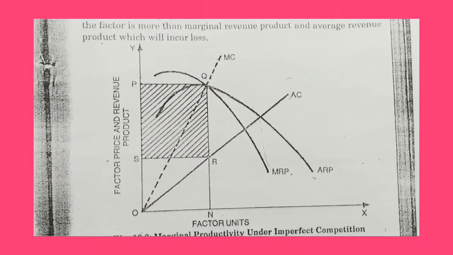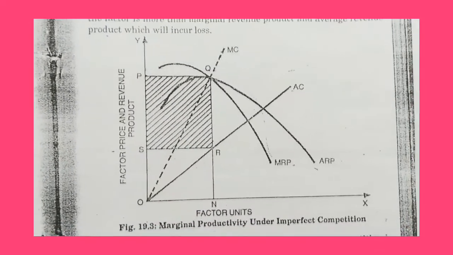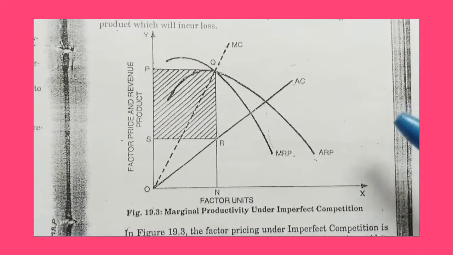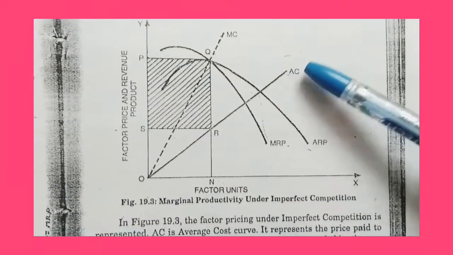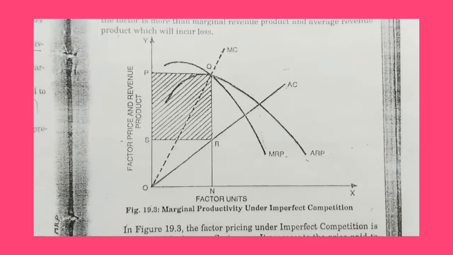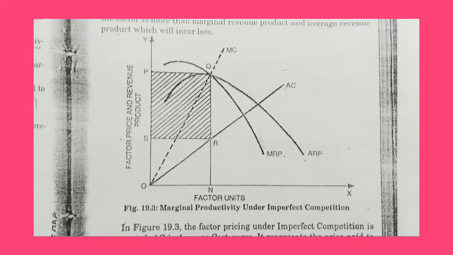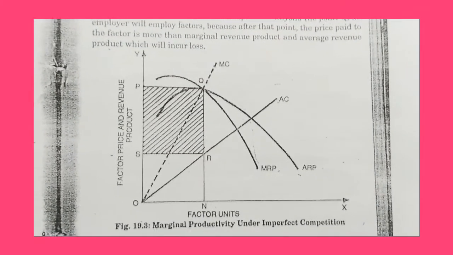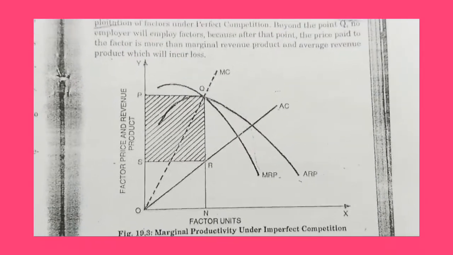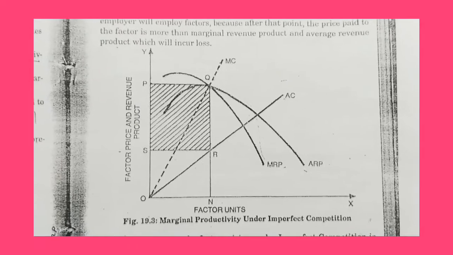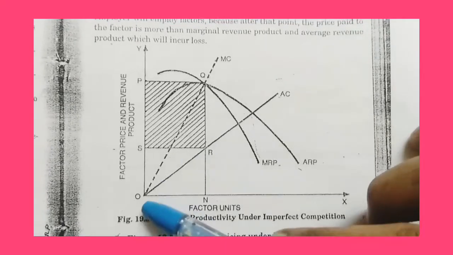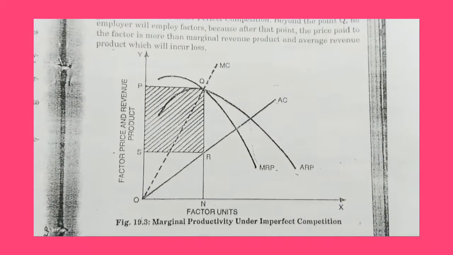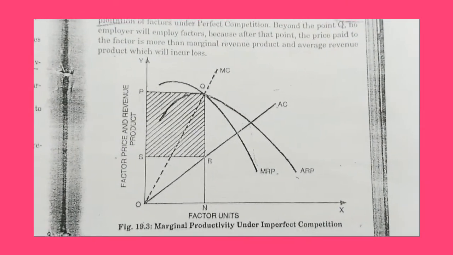This diagram explains marginal productivity under imperfect competition. AC is the average cost curve. It represents the price paid to the factors. It increases as the number of factors demanded by the employer increases. MC is the marginal cost curve. It represents the marginal cost paid to the factors.